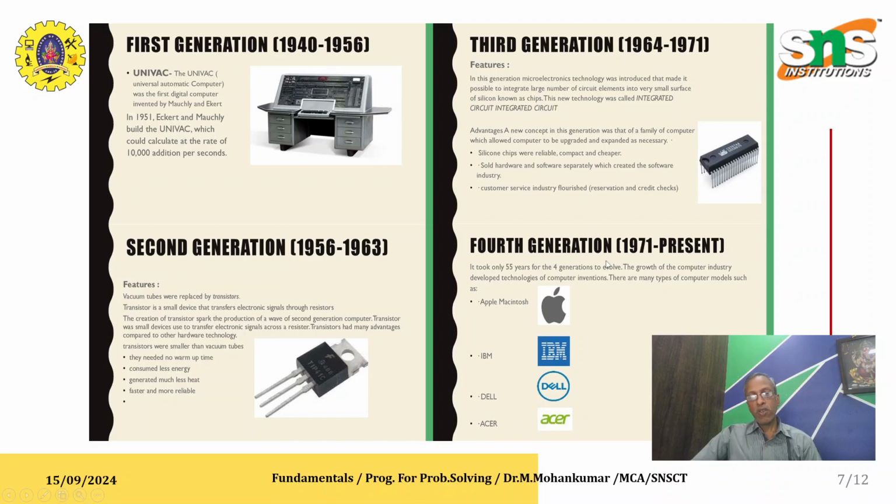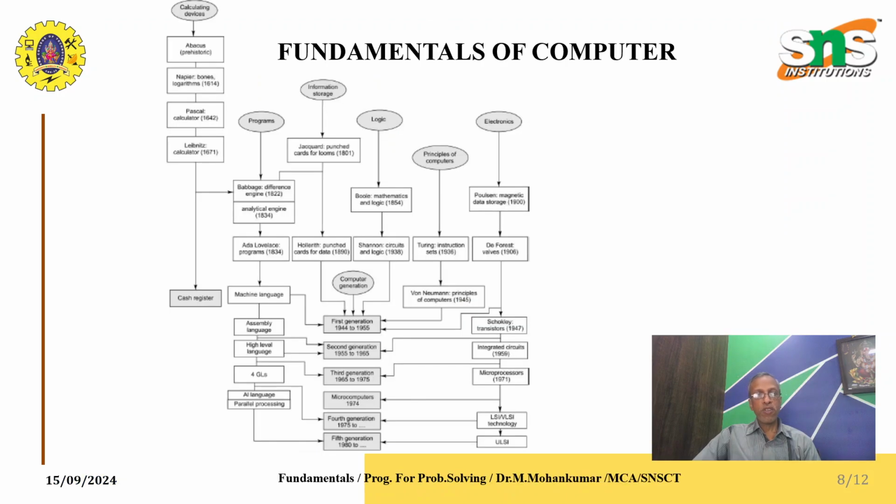In the fourth generation, there are a lot of private concerns like Apple Macintosh, IBM, Dell, Acer, Lenovo, like that. They invented the processors, Intel. These processors will provide speed, accuracy and reliability to the computer system. So humans will enjoy the accuracy. So this fourth generation will give very good results for computer systems.